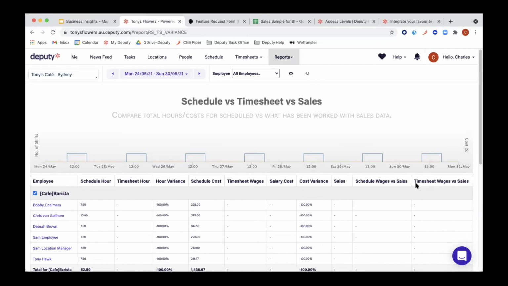Basically, they will not really help you much in this report. So they do need to have data attached to them as well, meaning they need to have a schedule or they need to have timesheets. And specifically also pay rates, maybe award or some base hourly rate. They need to have those attached to them so that you can work with that data in this report.